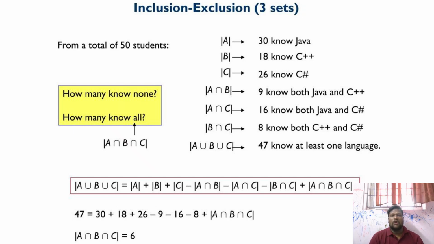So 6 students know all three languages, Java, C++ and C.